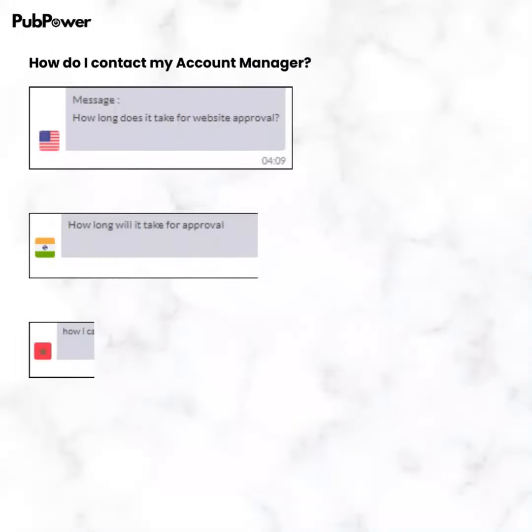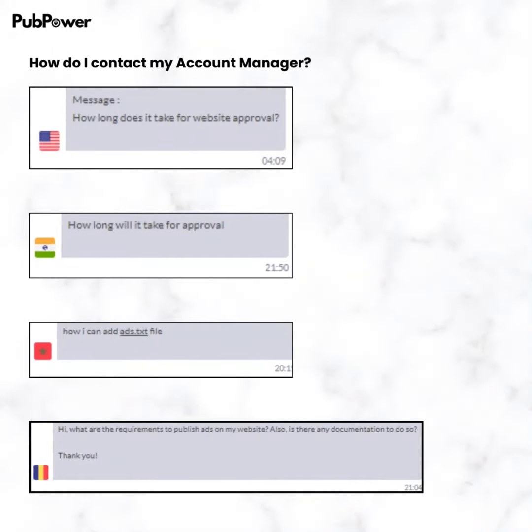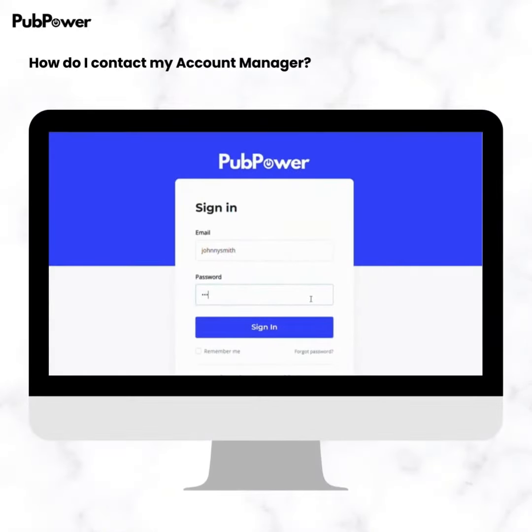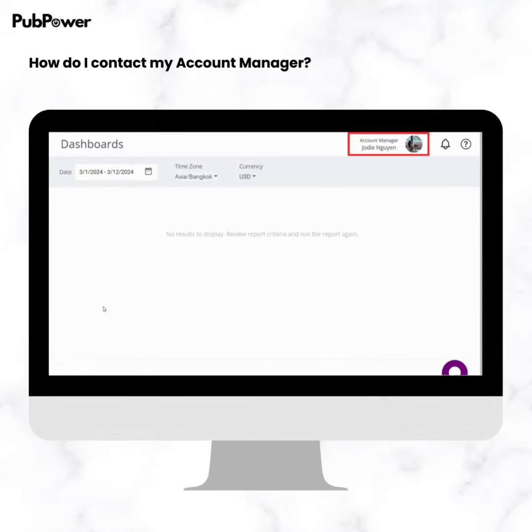If you are using PubPower service and don't know how to contact your account manager, you can follow these instructions. First, log into your PubPower account. After that, at the dashboard, you will see the assigned account manager on the top right. Click on it and you will see their contact information, including email, Skype, Telegram, etc.